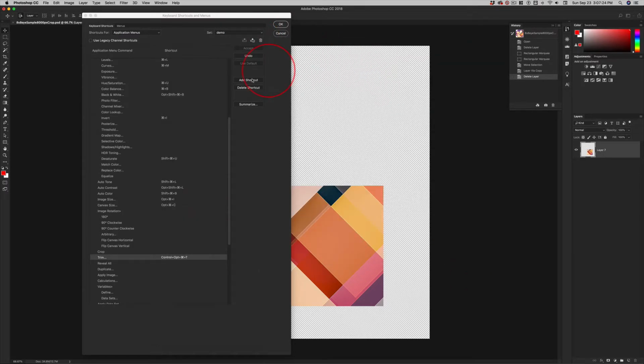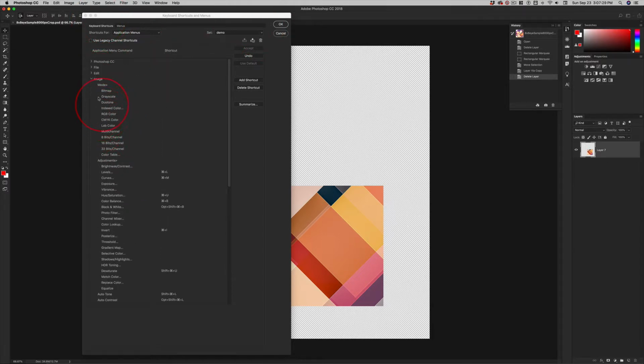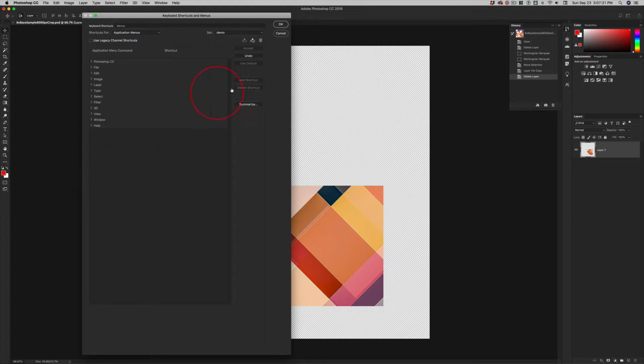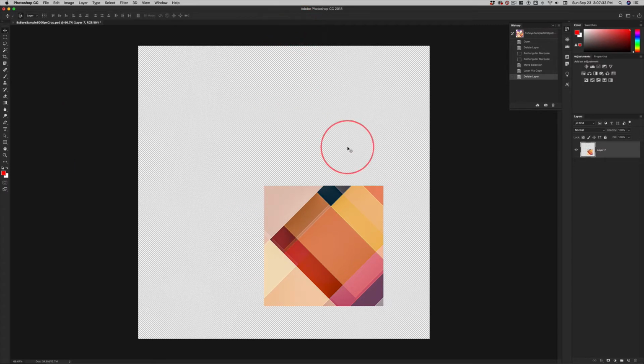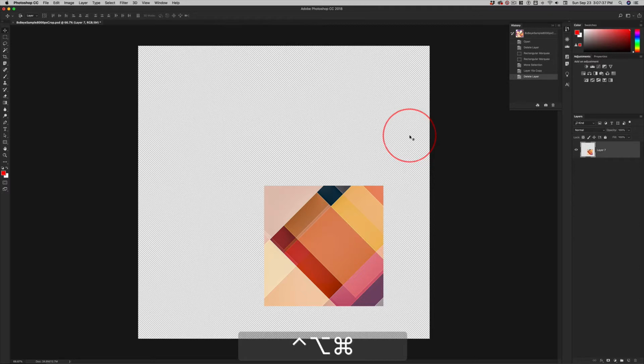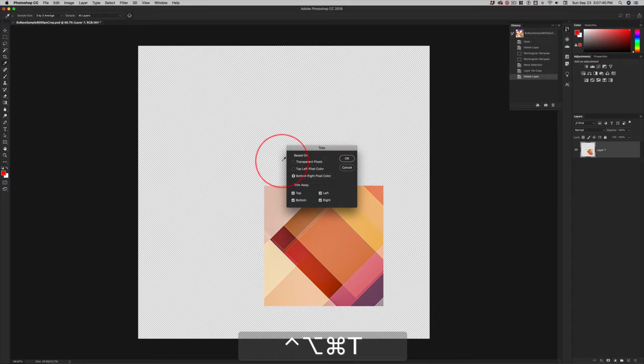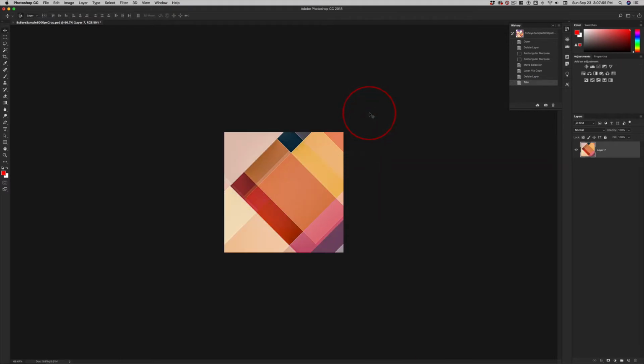Our keyboard shortcuts are growing. Huh? This is getting good. And probably a better idea to close those before you click OK so it's not there. So now when I want to trim this, the trim dialog box comes up. These are transparent pixels. And notice, which sides do you want to trim off? We want all four sides. And really for this, transparent, top left, bottom right, they all work. Just click OK. Boom. Trimmed.